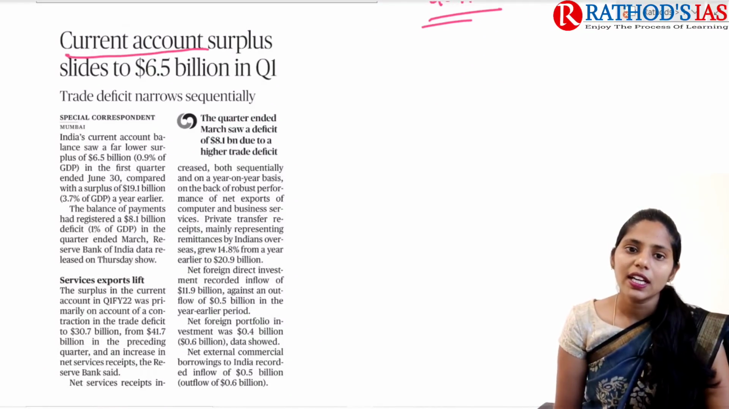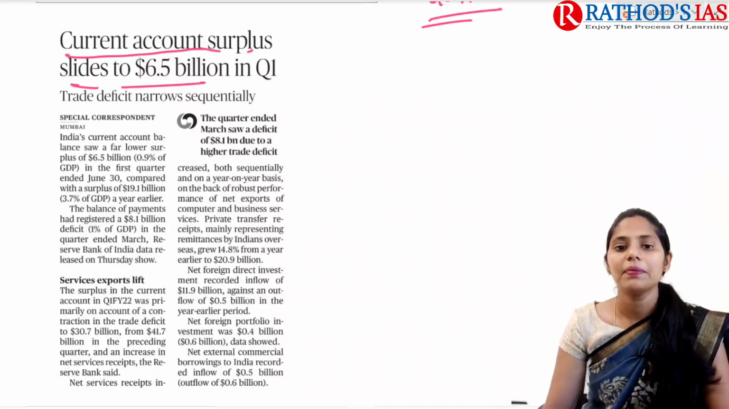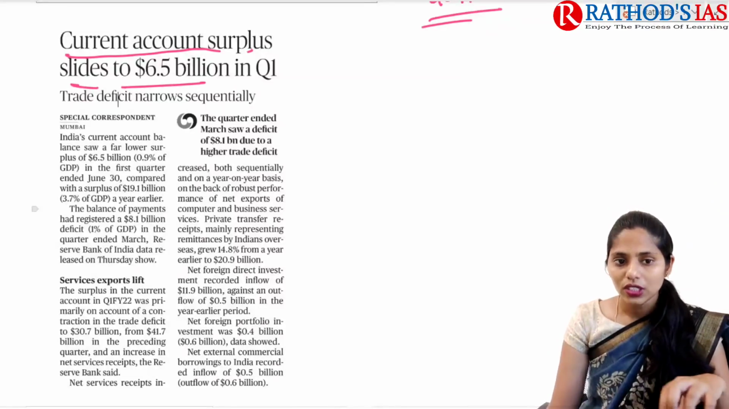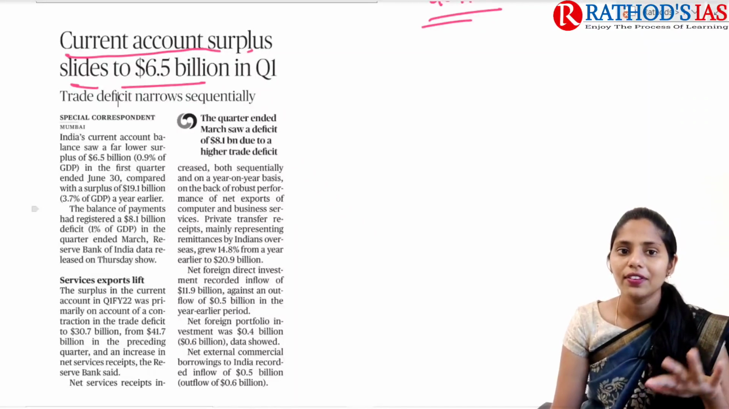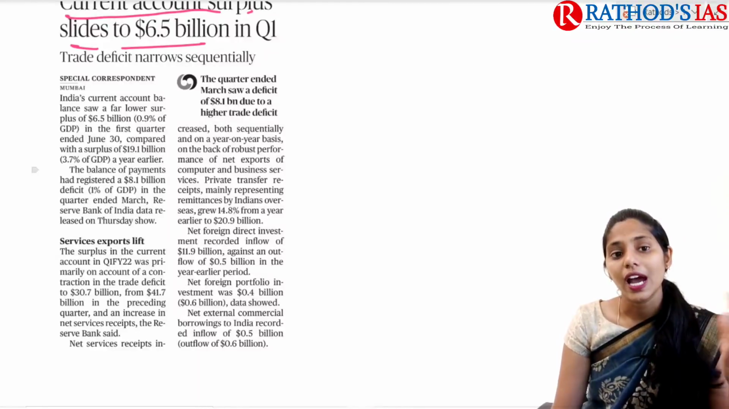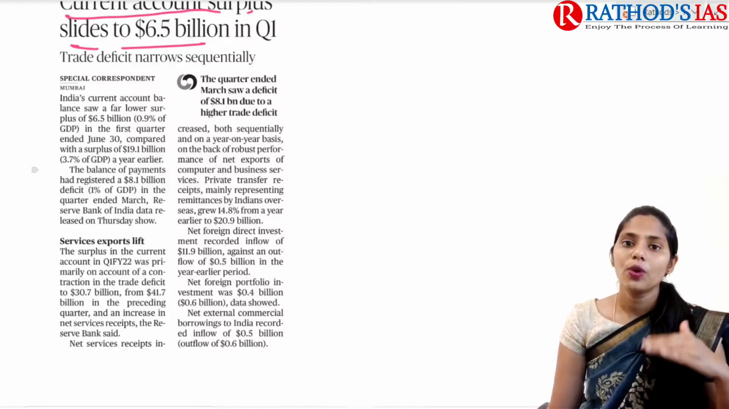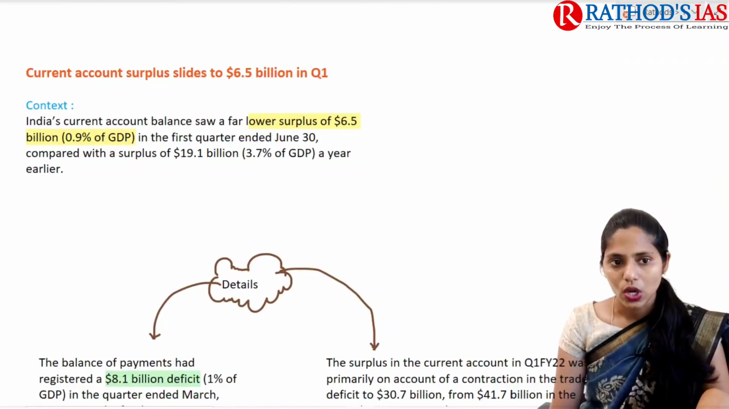The title says current account surplus slides to $6.5 billion in quarter 1. If you see this year's quarter 1 and last year's quarter 1, there is a big difference in the current account surplus. Early in 2020 there was a high current account surplus because we decreased imports, right? So now let us try to see this topic.